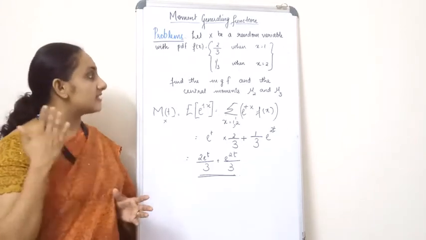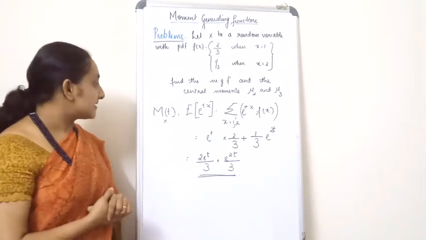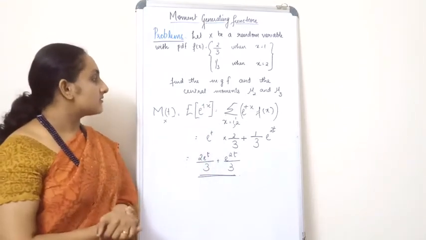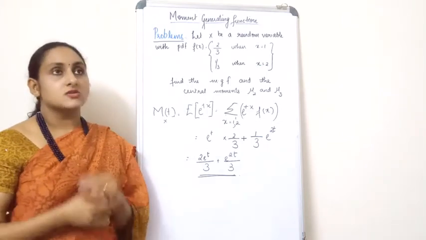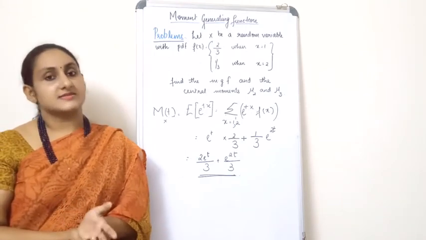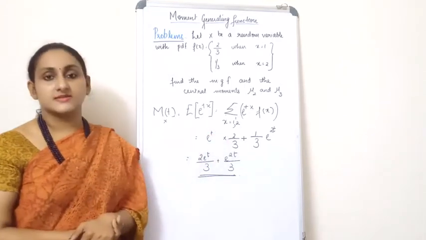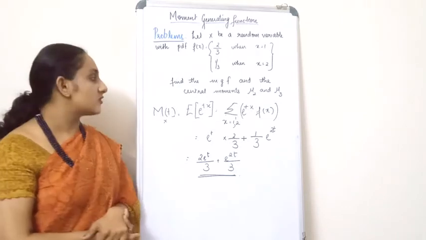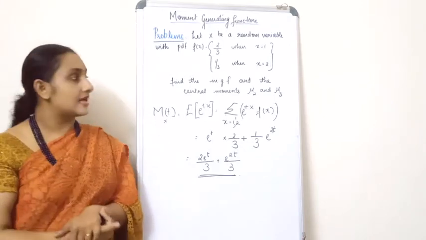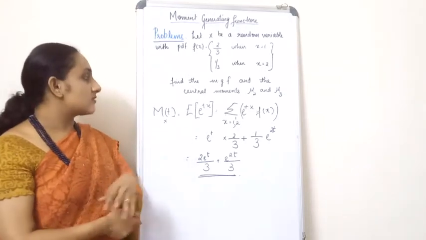Now if you have to find the MGF, I hope you know the formula. What is it? Yes, M of t is equal to expectation of e raised to tx, and that is equal to summation. You all know what expectation of x is, right? If x is a discrete random variable, it is summation x into f of x. In a similar manner, x is a discrete random variable here, so you can write it as summation when x takes the values 1 and 2, e raised to tx f of x.